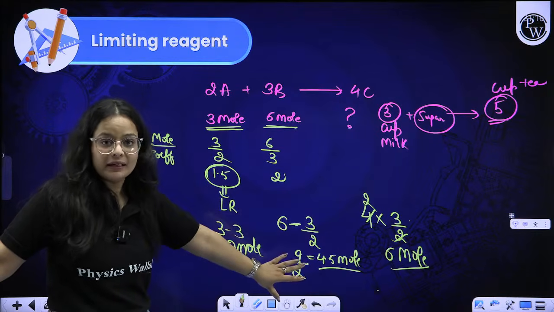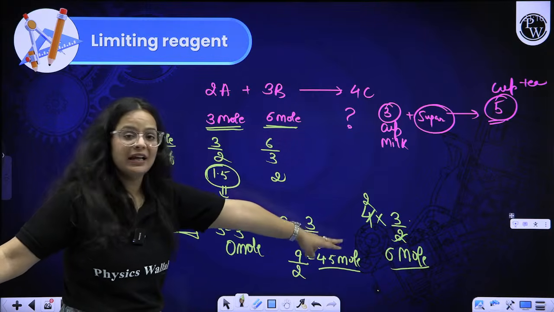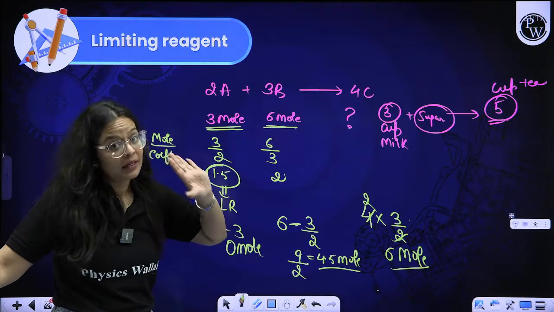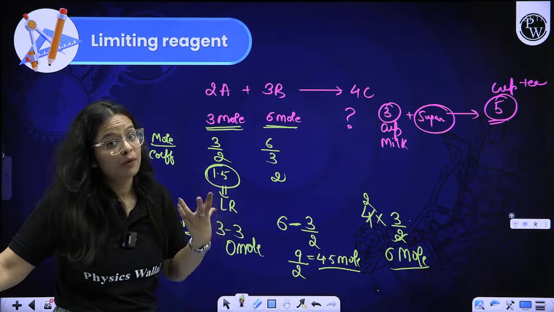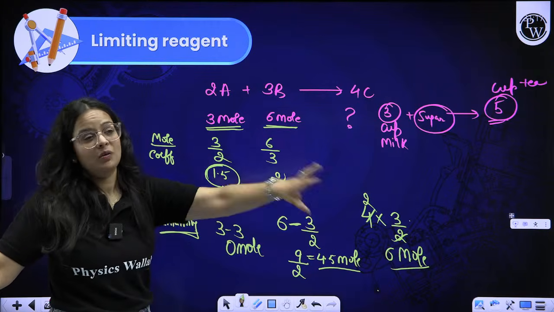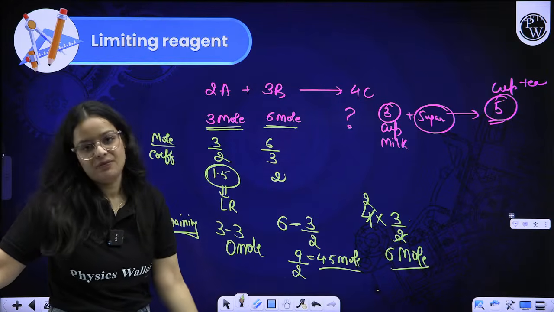Okay, you will get the remaining portion. And the limit value you have to multiply with the product formation stoichiometry. You will get the product formation, like how many moles of product are created. And from moles, whatever they are asking, whether volume, mass, or number, you can easily find it out.